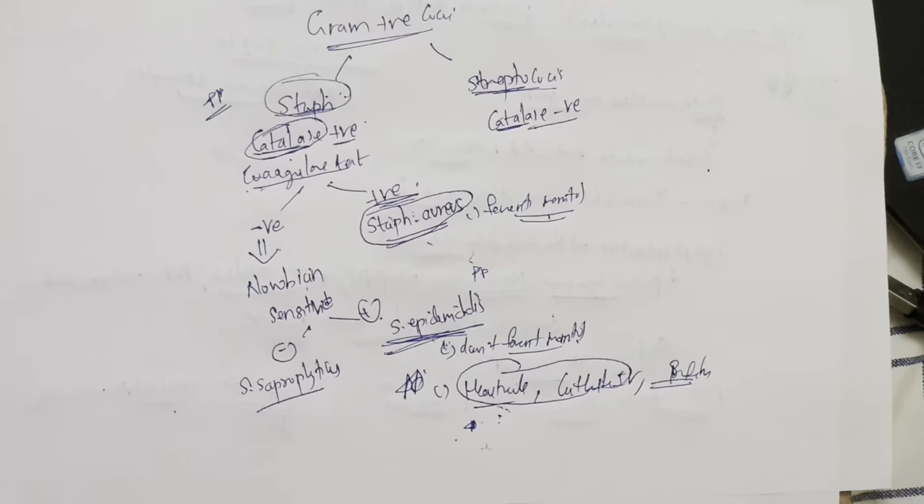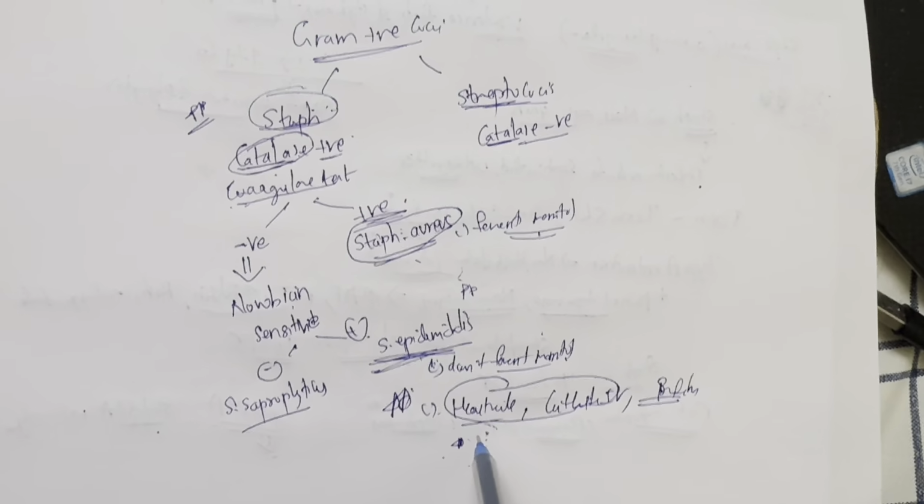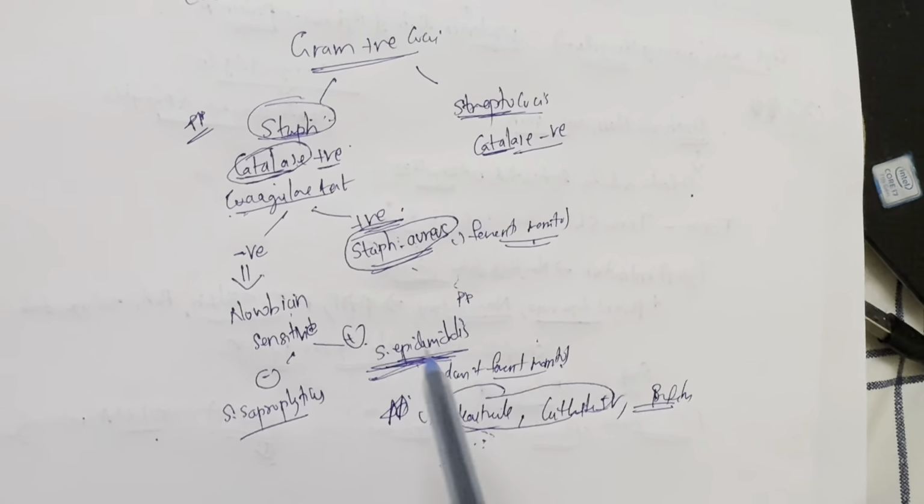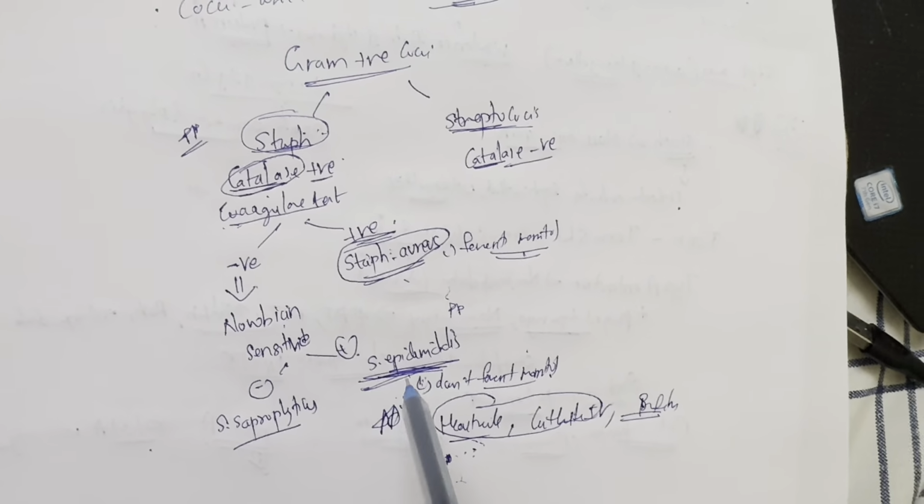So whenever you think about a prosthetic device and then an infection is happening, you need to think of Staph epidermidis. It's as simple as that. That's the most important thing about Staph epidermidis.